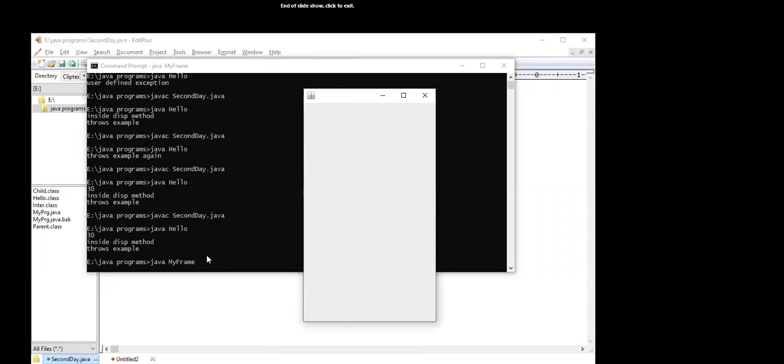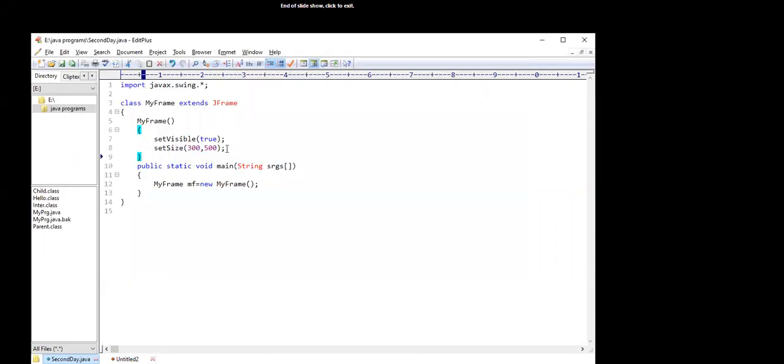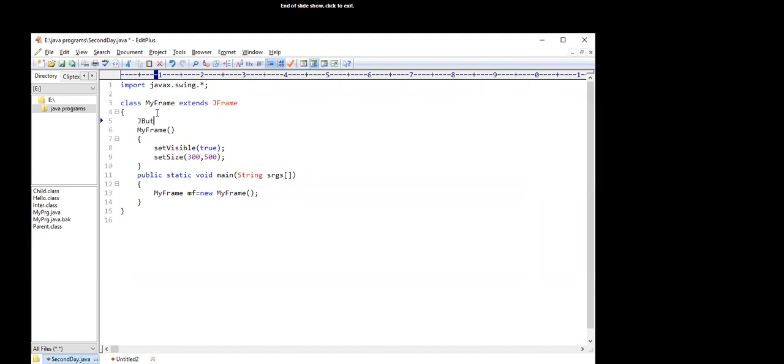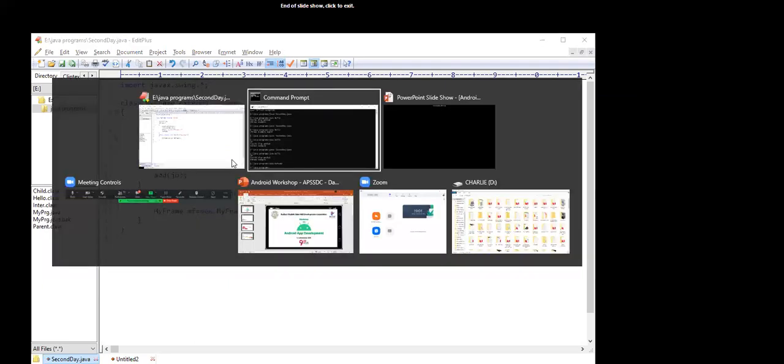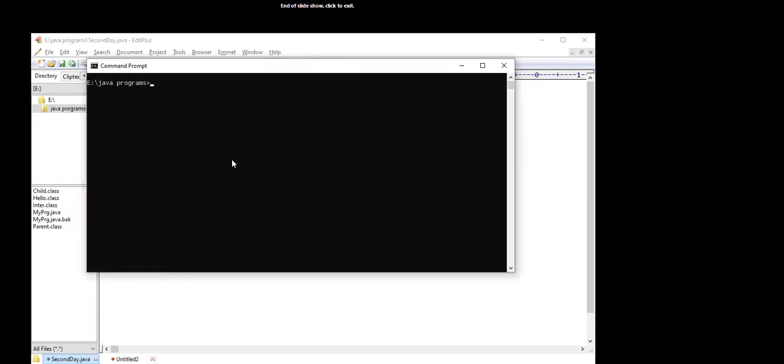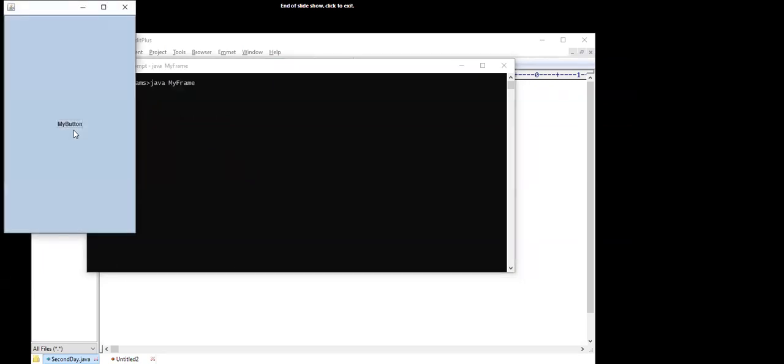It is also a component, and if you have a button, the program gets compiled, and if you run it, then you are getting a button.